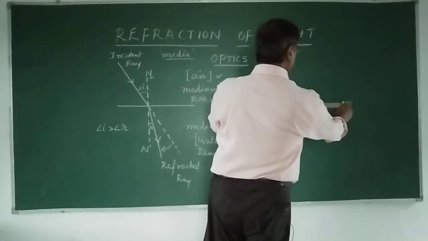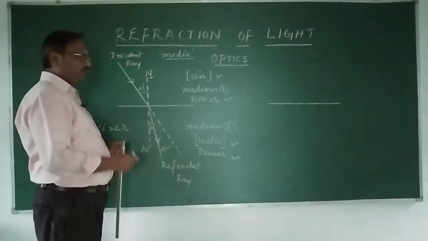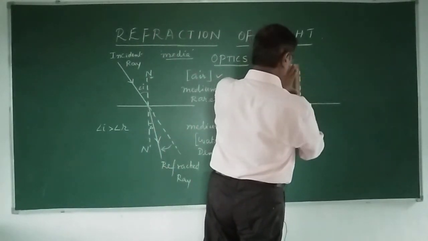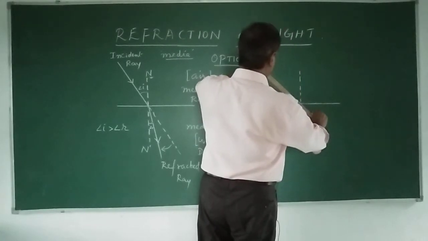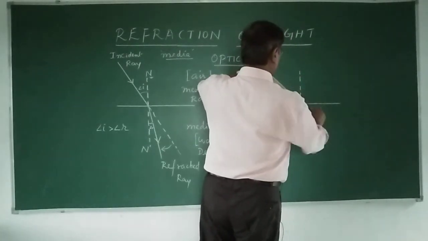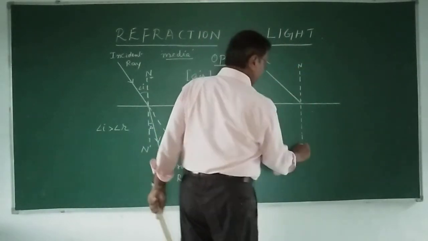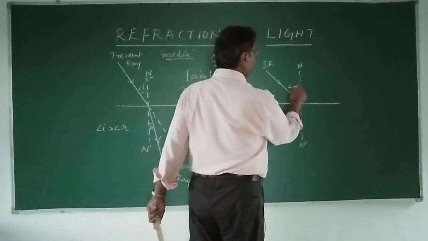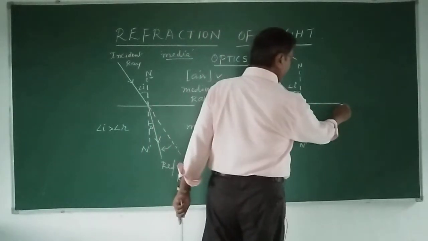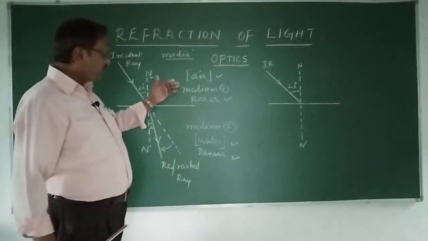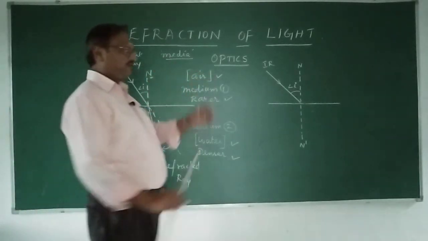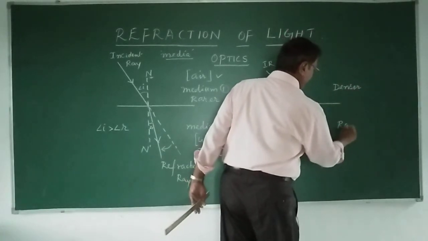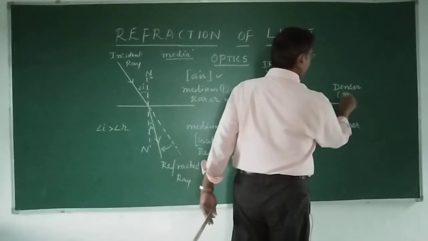Let me draw the boundary or interface, you can call it either. Let me first draw a normal. Then let me take this point here, and this is the incident ray. So this is the normal n dash, this is the incident ray, and this is the angle of incidence. Now the light is going to travel from a denser to a rarer medium. So the medium here is denser and this medium is rarer. Let us invert this too, and let this be water.